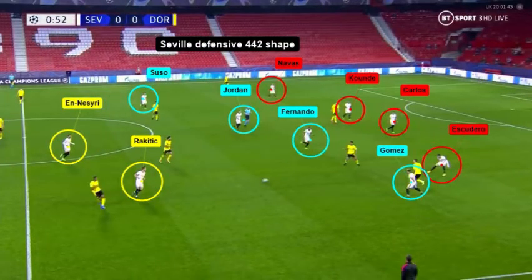Let's first take a look at the defensive shape of Sevilla. Sevilla formed a 4-4-2 shape with the back four, as we can see, and also we have Gomez and Suso dropping on the wings to form the midfield four with Rakitic and En-Nesyri up front.